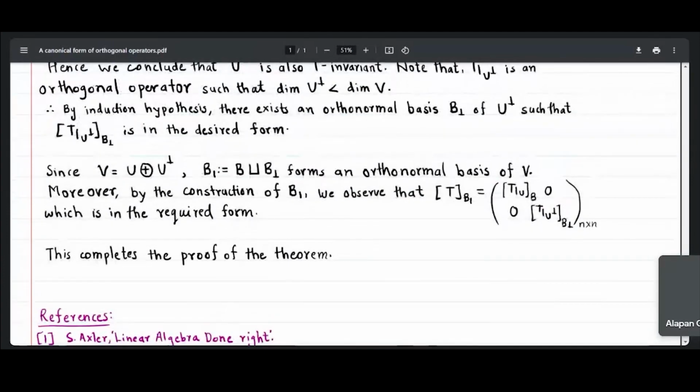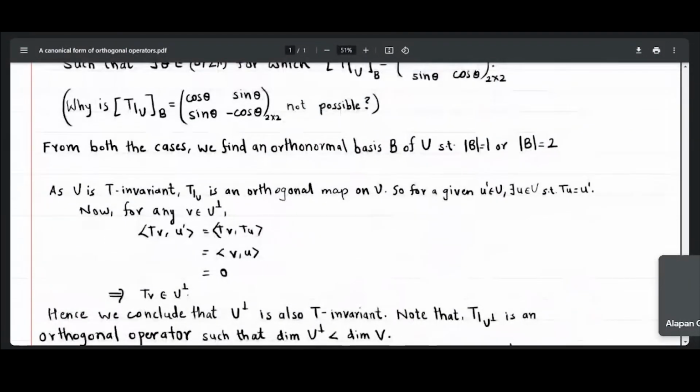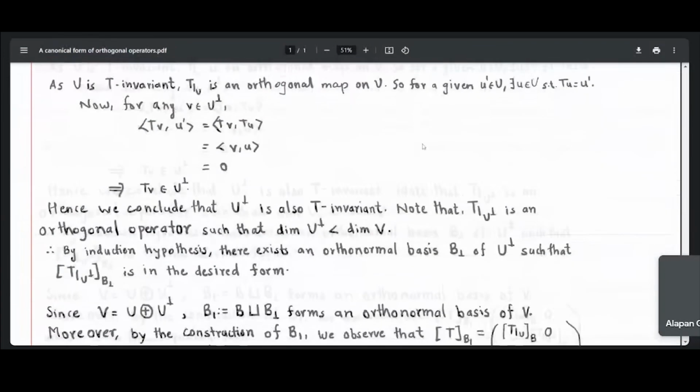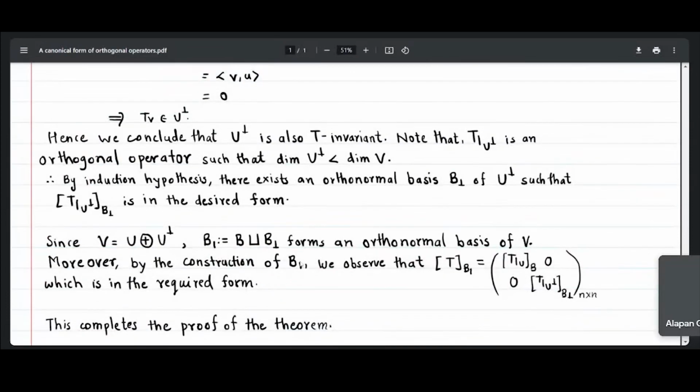Since we are in an inner product structure, we can always decompose our vector space V as U direct sum U perp, where U is a subspace of V. Here we found an orthonormal basis of U perp, and we also found an orthonormal basis B of U as well. So now I am defining B1 as B disjoint union B perp, and this actually forms an orthonormal basis of V, and by the construction of B1,